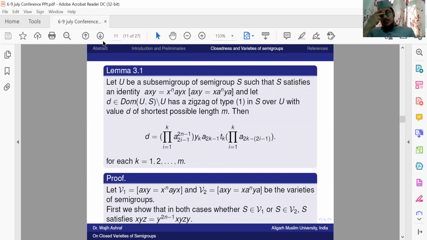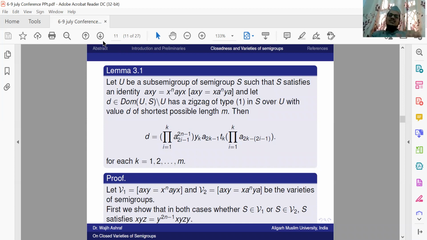So what is this lemma? Let U be a subsemigroup of a semigroup S such that S satisfies an identity axy = x^n ayx and axy = x, or you can say S satisfies the identity xy = x a^n by a.